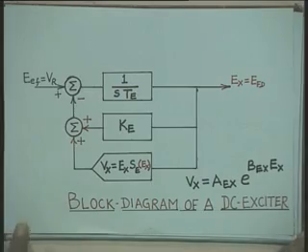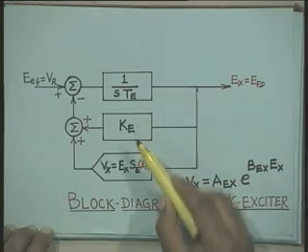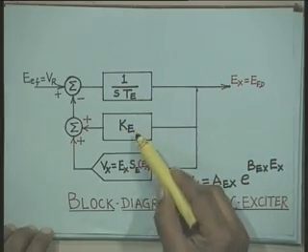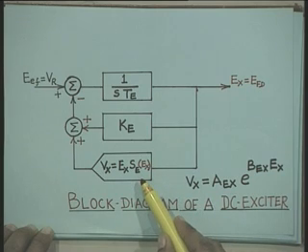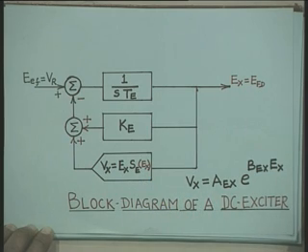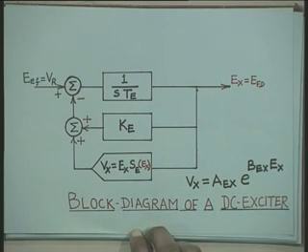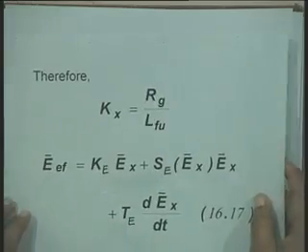All these quantities, K_E, T_E, and the saturation function, can be easily computed from the relations which have been derived.